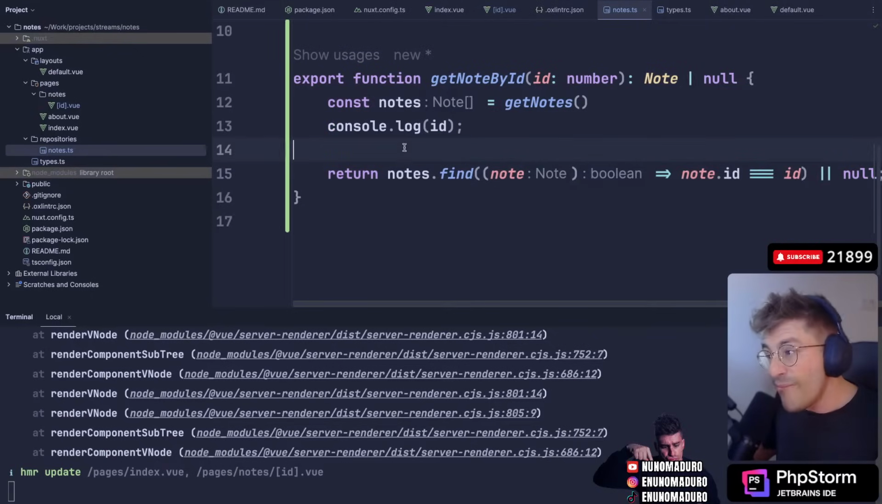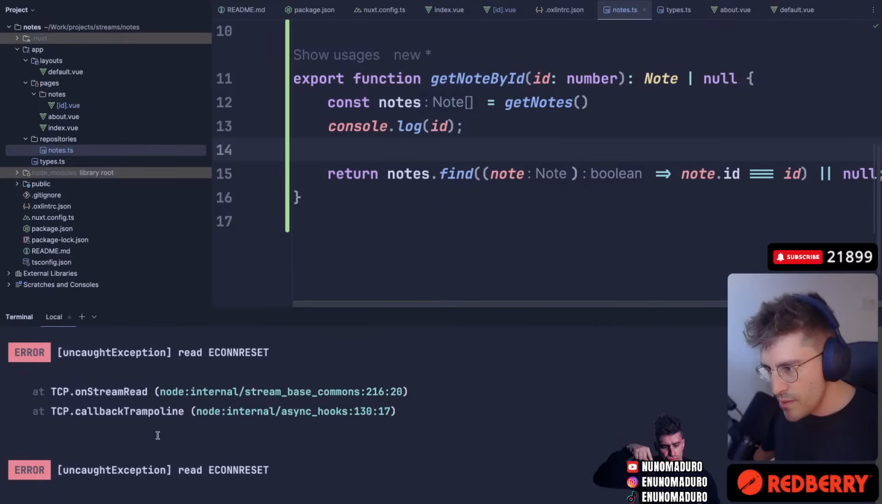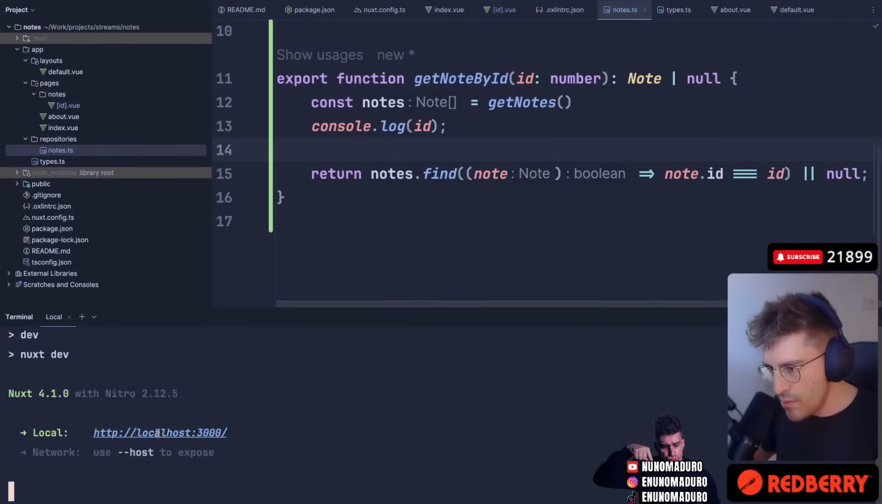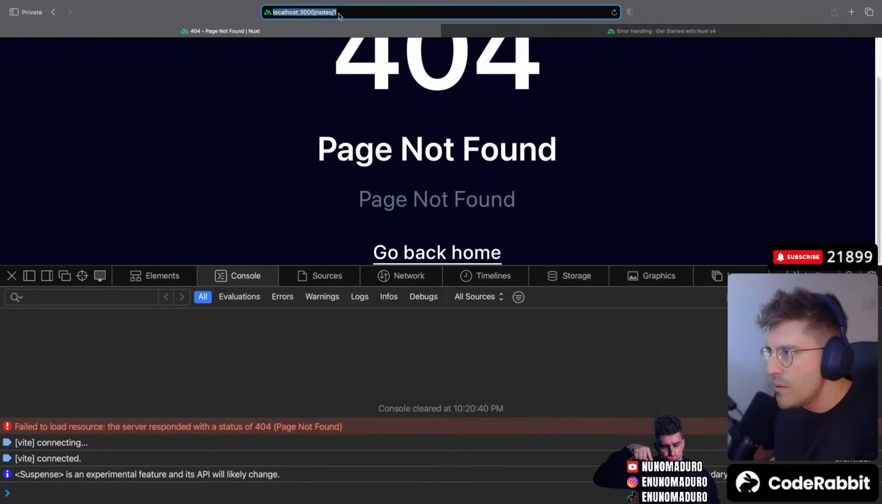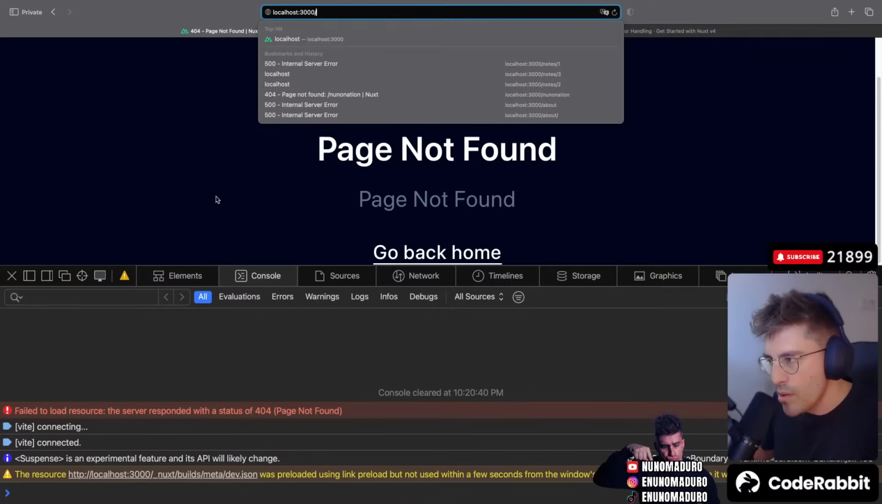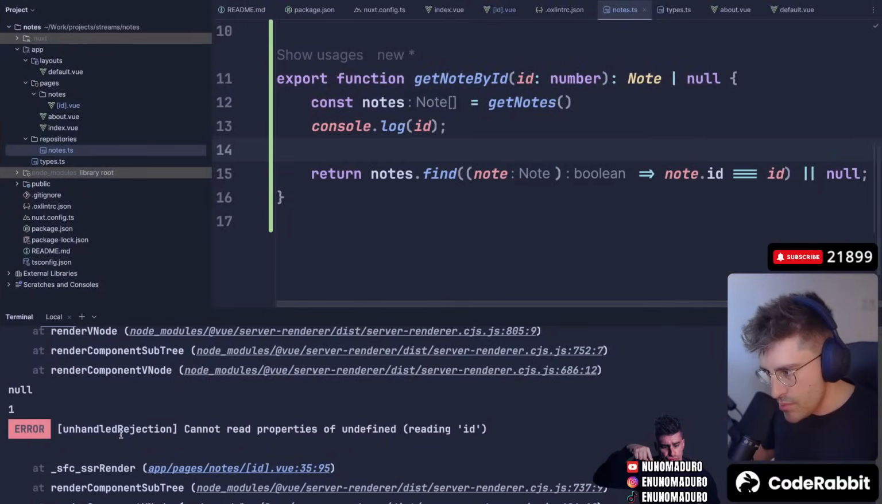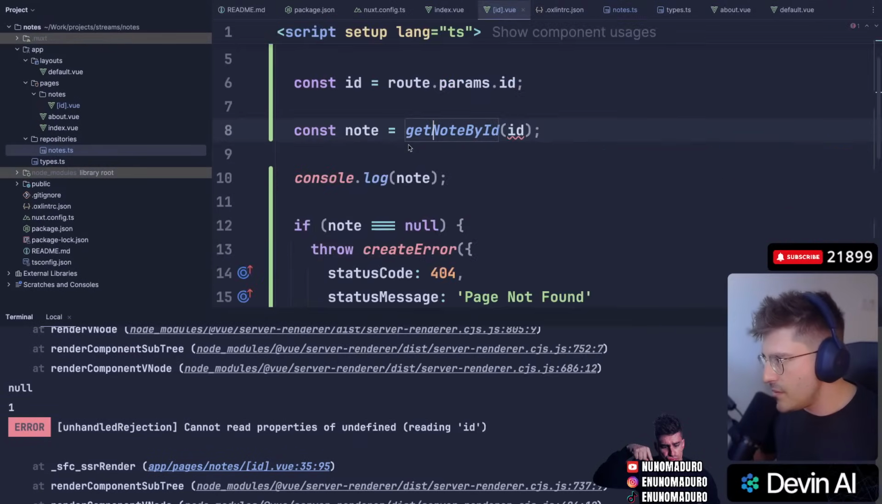Okay. However, I still want to see how we debug through console log. Can we do it quickly like that? Okay. So that's working. Well, cannot read properties of undefined ID.